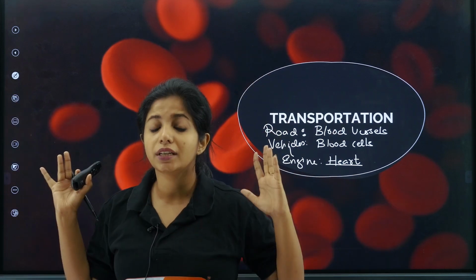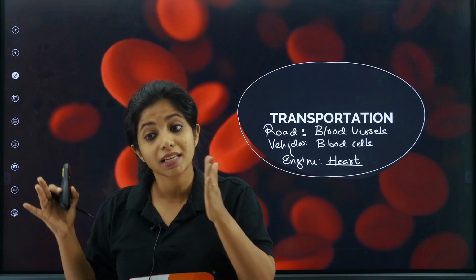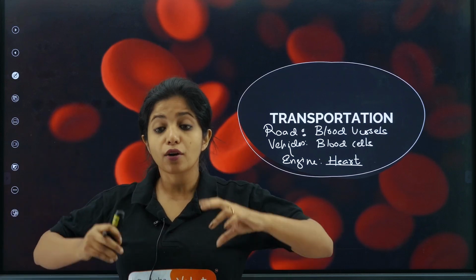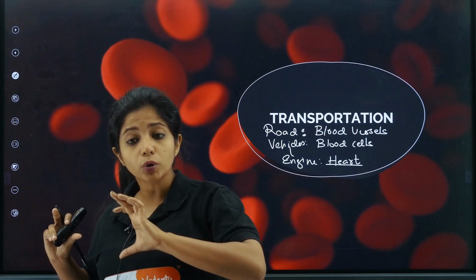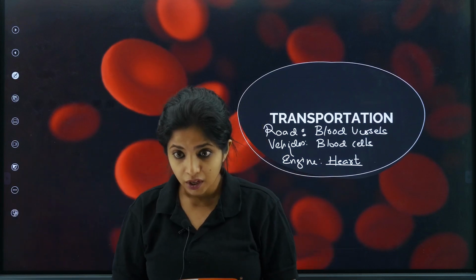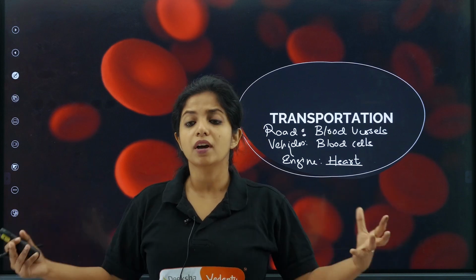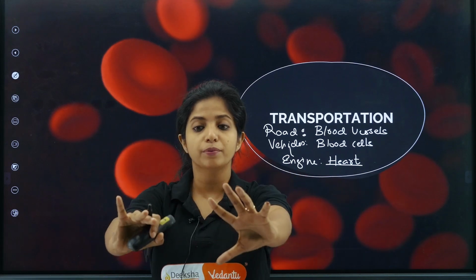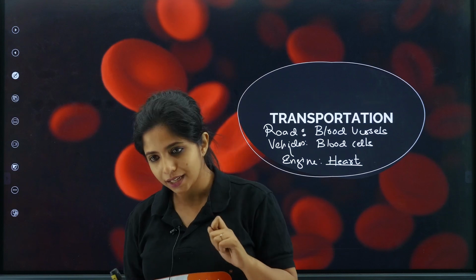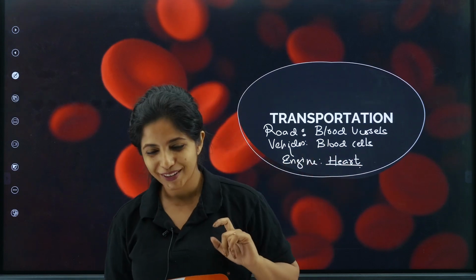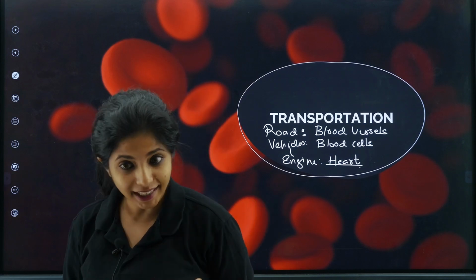And for that, you need the blood cells. Blood cells are there within the blood vessels. They are moving around the blood vessels. And for the blood cells to reach different areas of my body, even against gravity, you have to reach out against gravity, and you have to come back. There are a lot of things. For that, I need a proper engine that could pump my blood. What is that thing that pumps the blood, my dear children? It is the heart. So we will be talking about that as well today.